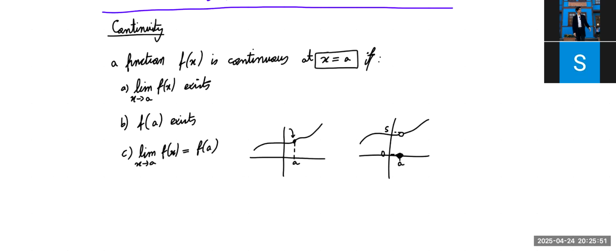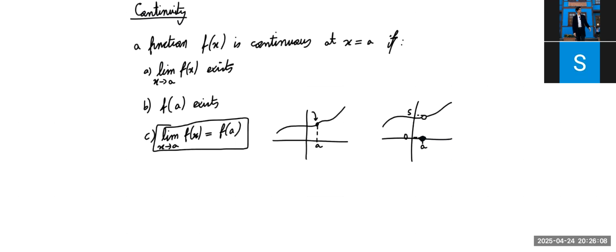So does this mean that for a given function, if I want to prove that the function is continuous everywhere, I will need to check this for every single x value? There's infinite x values. That doesn't make a lot of sense, does it? Right. So what we do is we realize that some functions are always continuous.